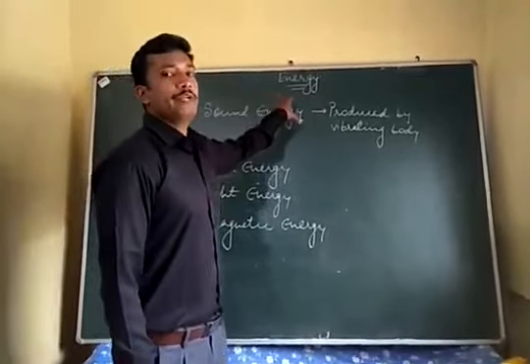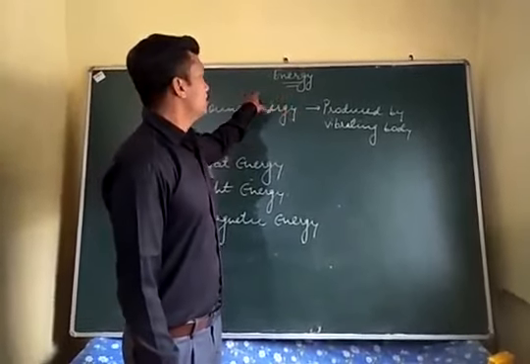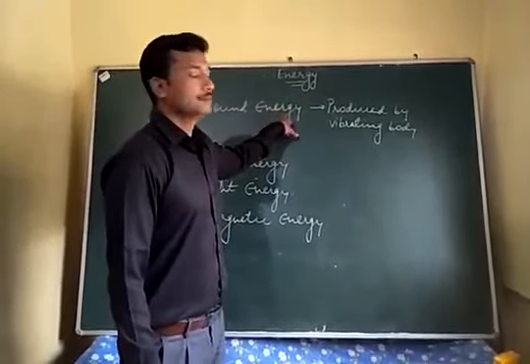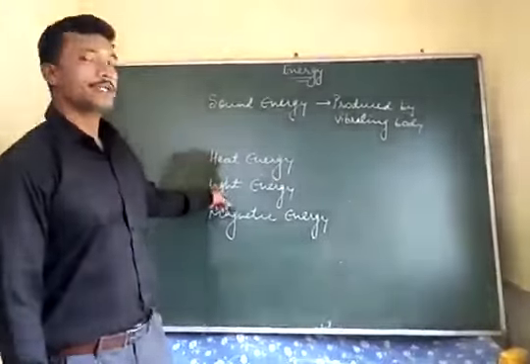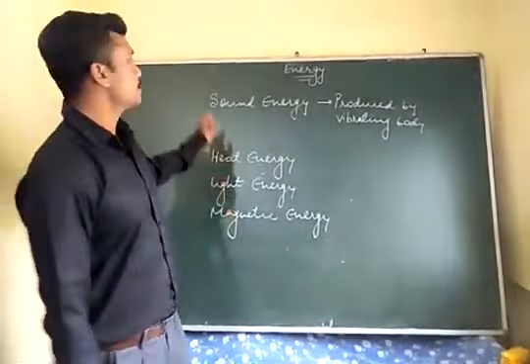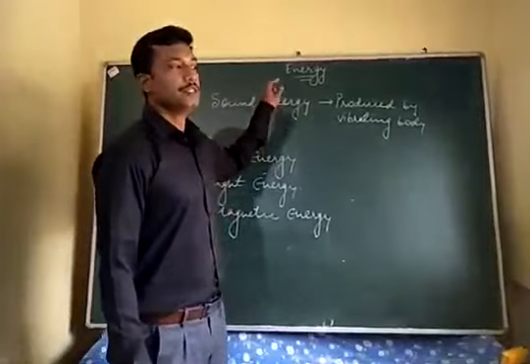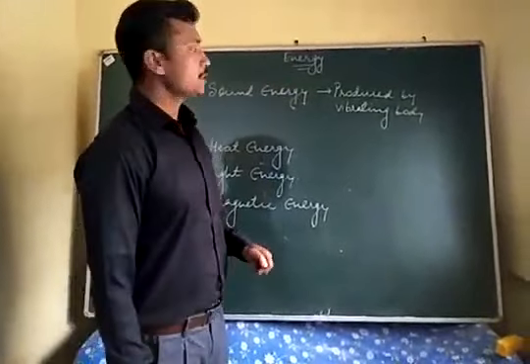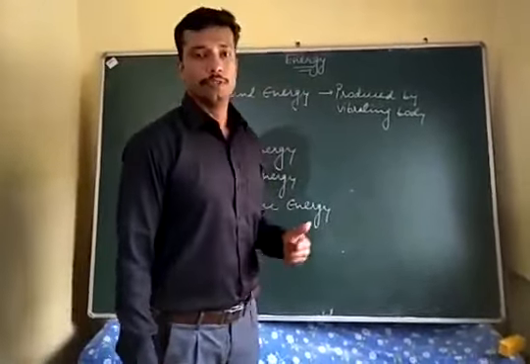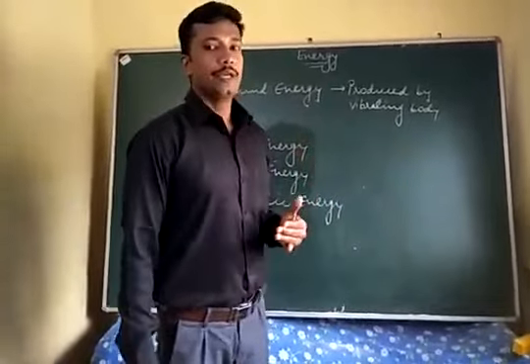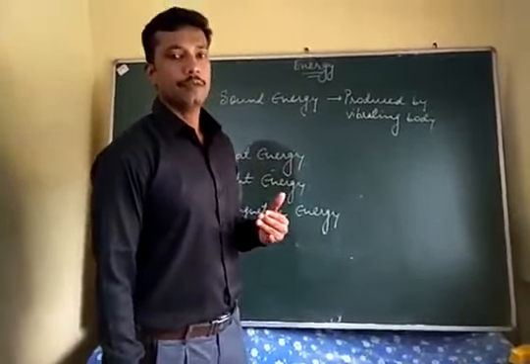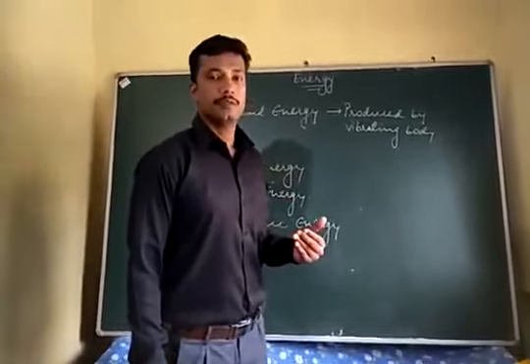So the next forms of energy, we have sound energy, then heat energy, light energy, magnetic energy. Let us start with sound energy. Sound energy is the energy that is produced by a vibrating body. That is, any body capable of vibration can produce sound energy.